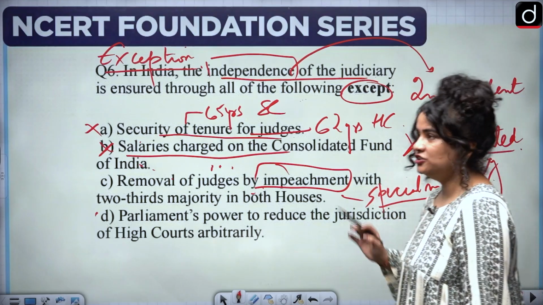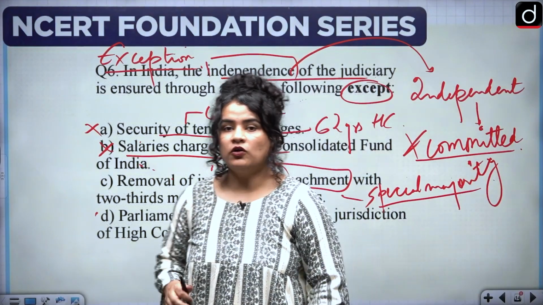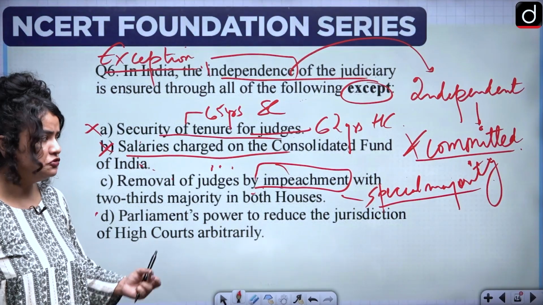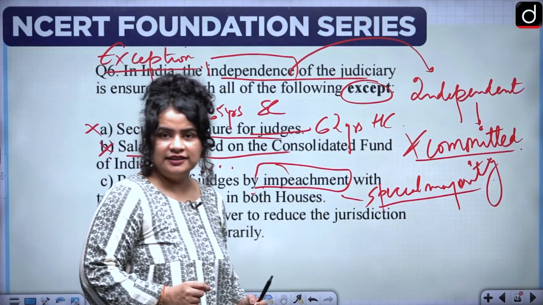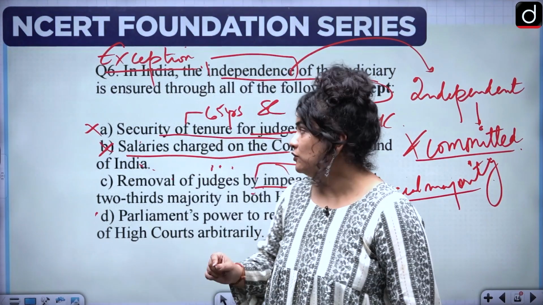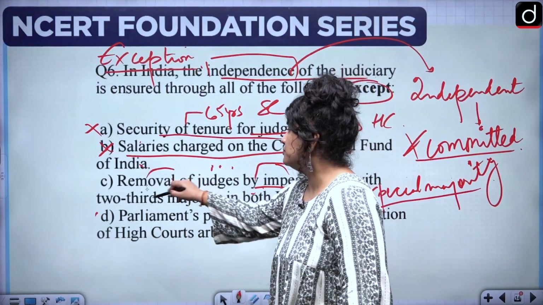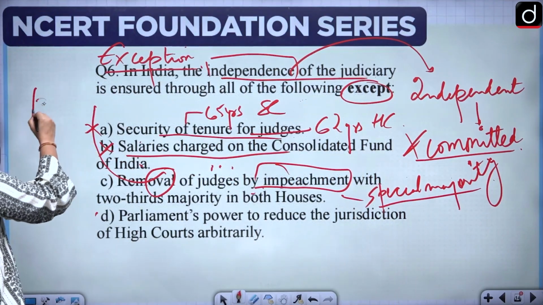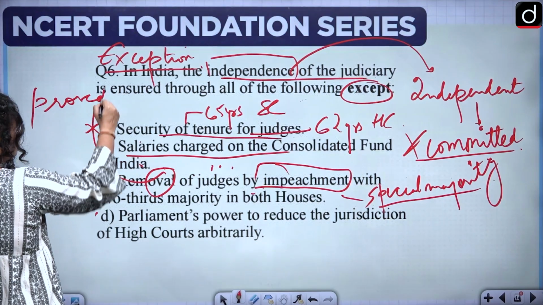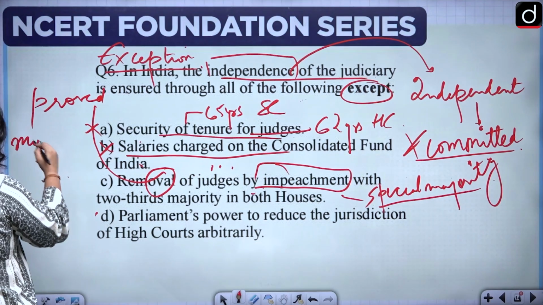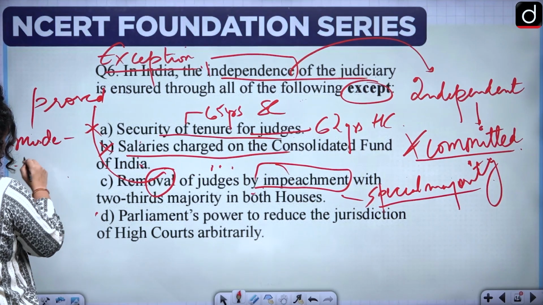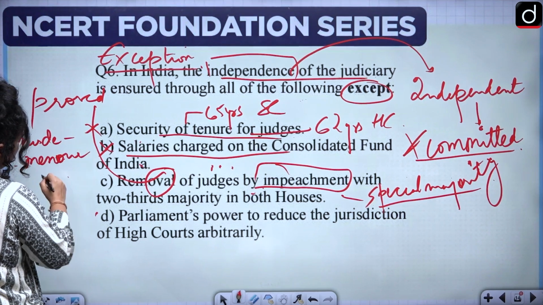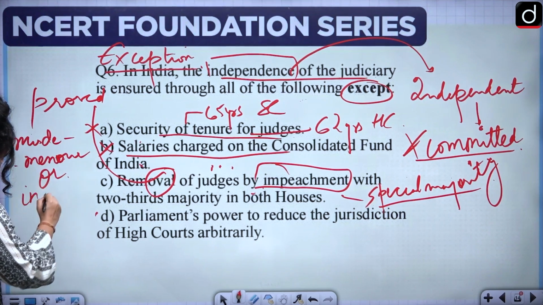Does this ensure the security or the independence of judges of the judiciary? Absolutely, because they know that it's not easy to impeach them. Removal can be done only in case of proven misdemeanor, or incapacity.